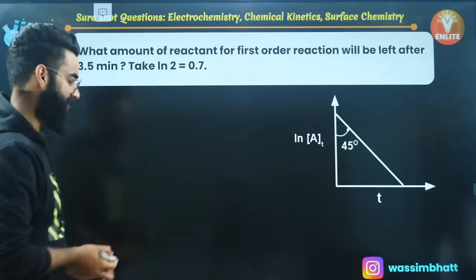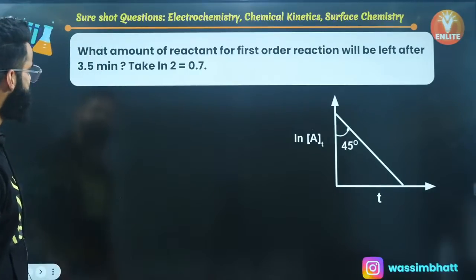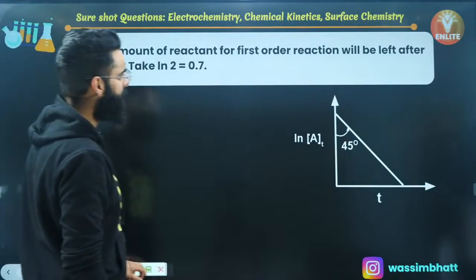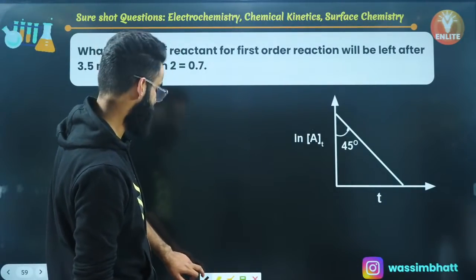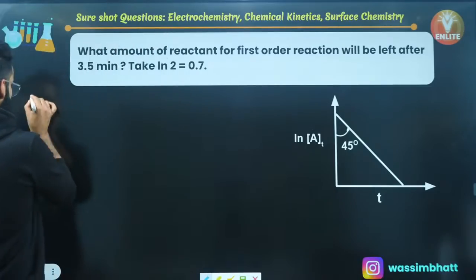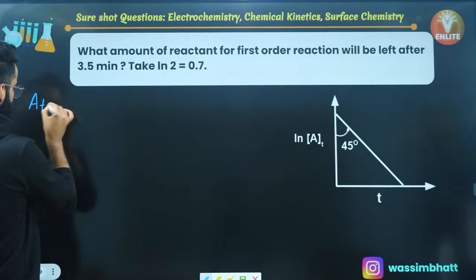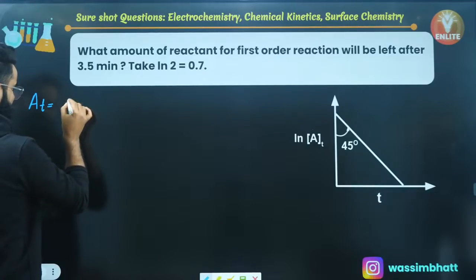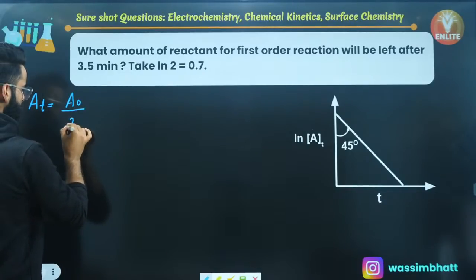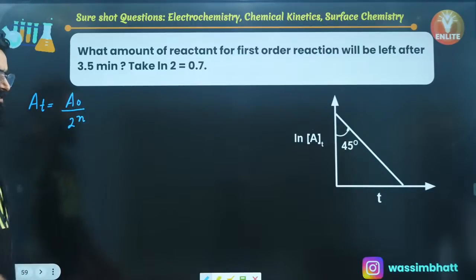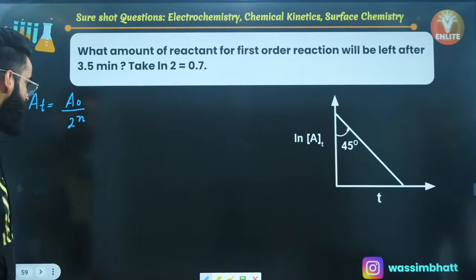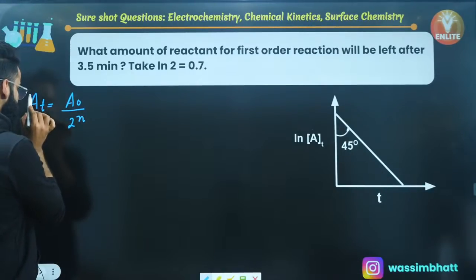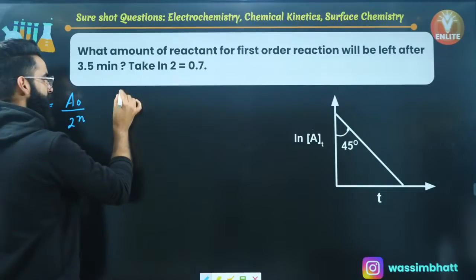Okay, look at this particular question, my dear people. Again, this simple sort of question. How much reactant will be left after 3.5 minutes? I'm sure every one of you would have come across this relation: A_t is equal to A naught divided by 2 raised to the power n. This is the expression which we use in order to calculate the amount of reactant left after n half-lives.